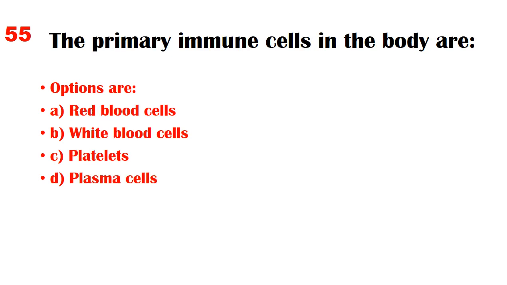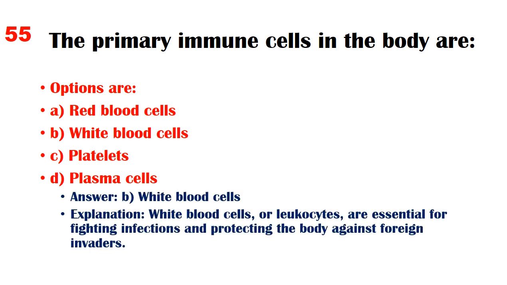The primary immune cells in the body are. Options are A. Red blood cells, B. White blood cells, C. Platelets, D. Plasma cells. Answer B. White blood cells. Explanation: white blood cells, or leukocytes, are essential for fighting infections and protecting the body against foreign invaders.